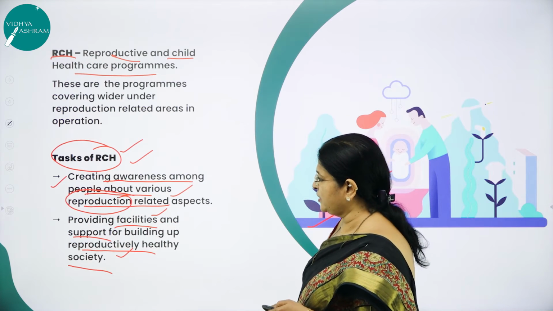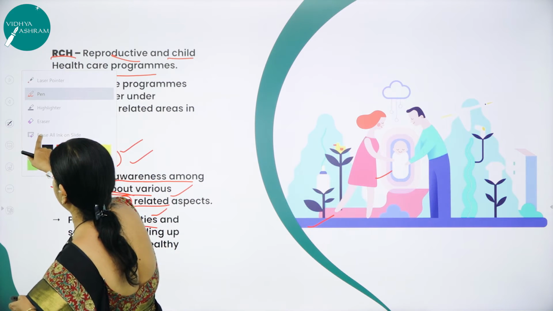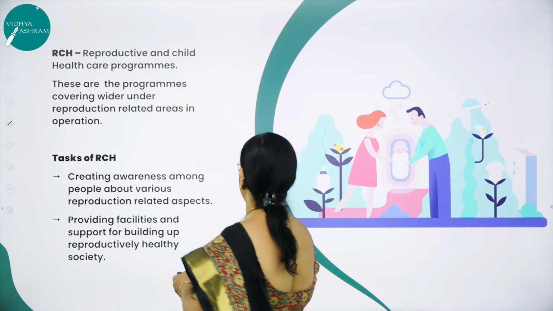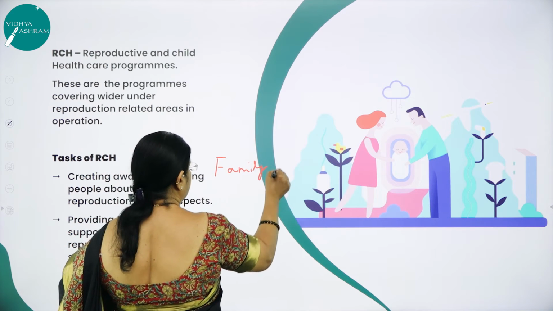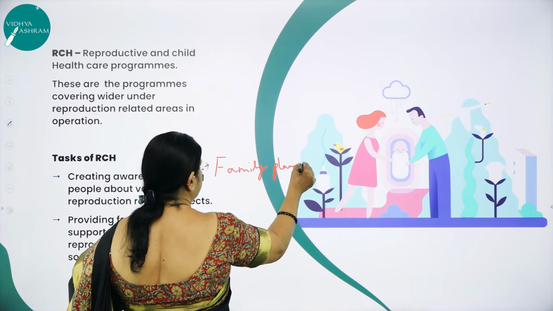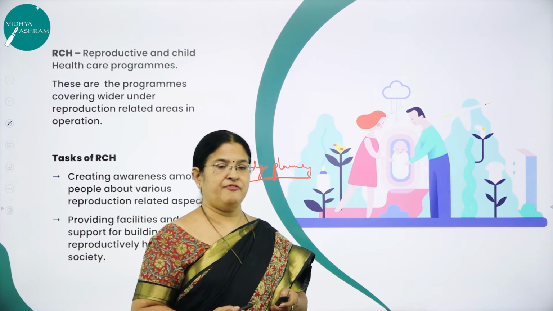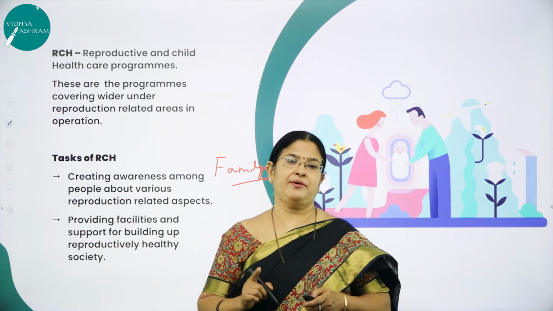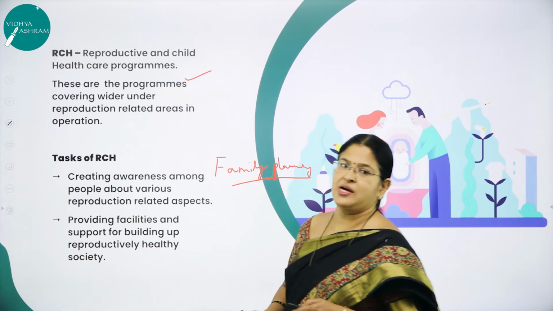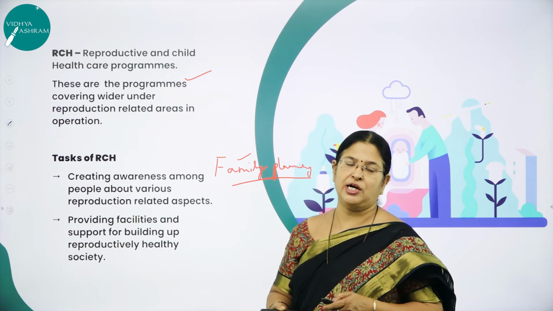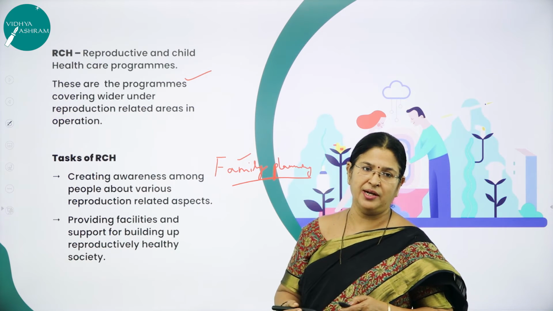So one more important concept I think I need to explain is family planning. What is family planning? Planning for a smaller family. As I said, family planning is one very important aim of RCH. What is it? It is to control what? Population. So family planning means what? Planning for a smaller family.